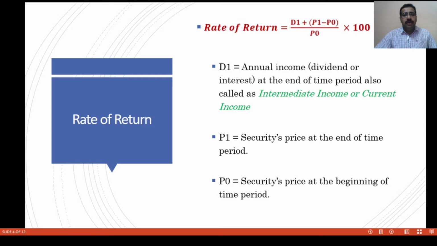What is D1? D1 is the income, that is dividend or interest. P1 is the security price at the end of the time period. P0 is the security price at the beginning of the time period. P1 minus P0 is the capital gain. So rate of return is equal to D1 plus P1 minus P0 divided by P0 into 100.